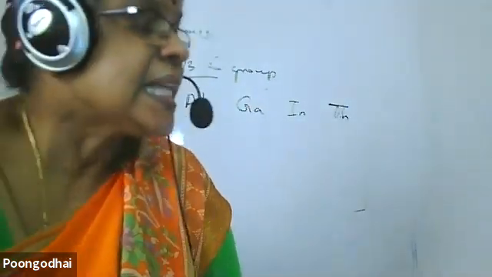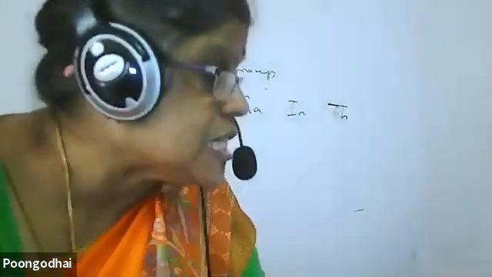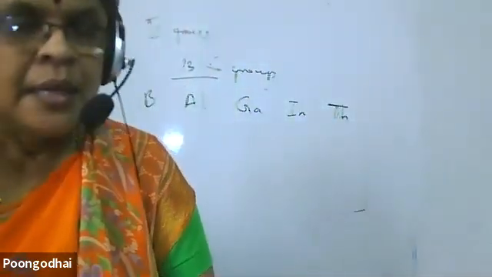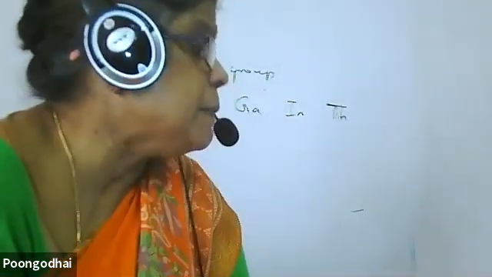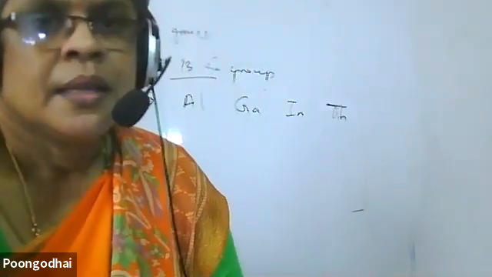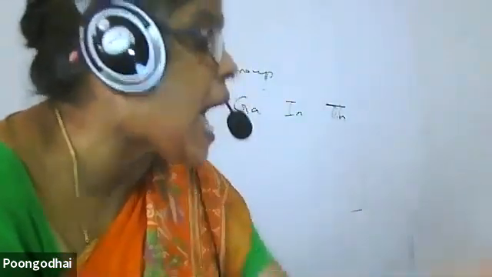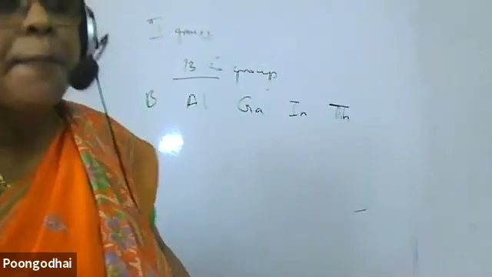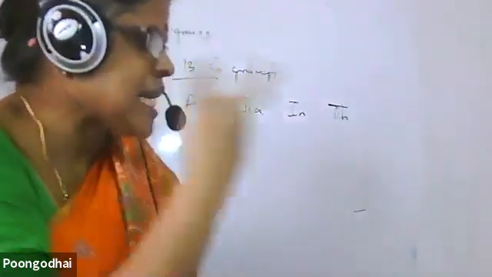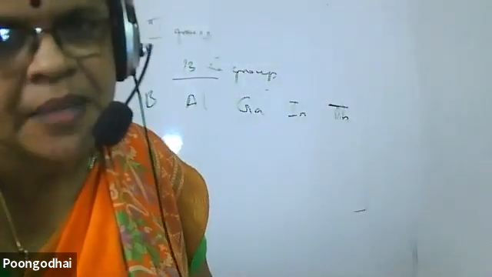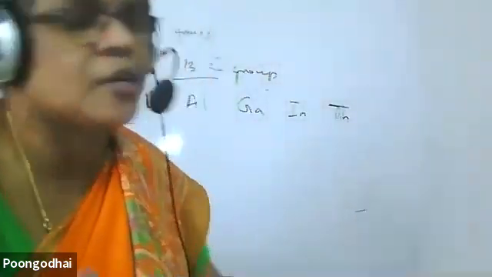Metallic property of an element is measured from its ability to donate electron. Metals have the property to donate electron, whereas non-metals have the tendency to accept the electron. So, depending upon the tendency to donate and depending upon the tendency to accept, we study the metallic character and non-metallic character. Metallic character is measured in terms of its tendency to donate electron.